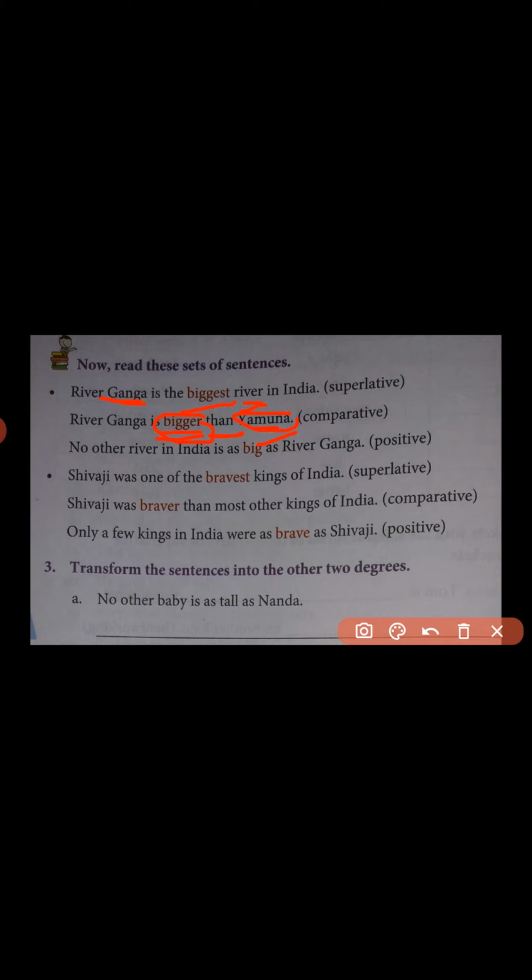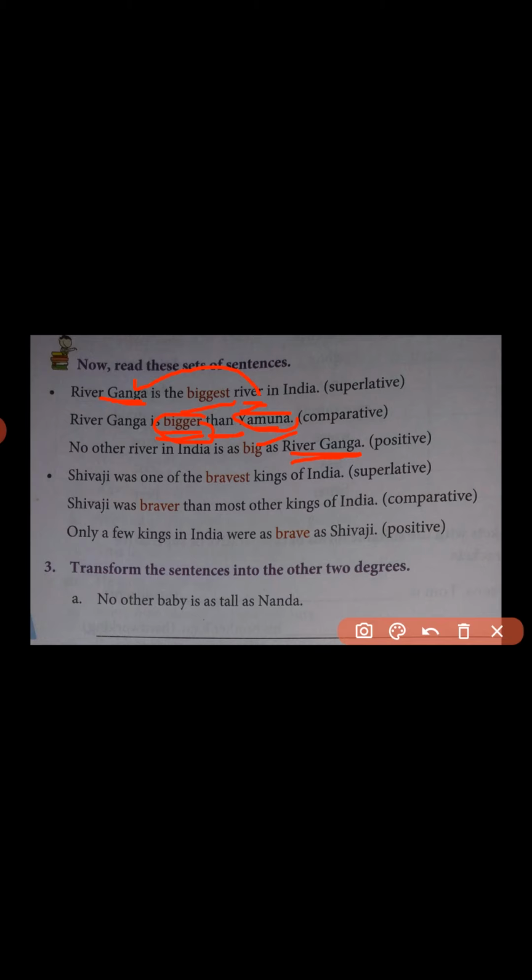Now if we are comparing the same degree into another form, that is a positive degree, then we have to say no other river. See, if river Ganga is compared here with the other rivers in India, in the first sentence, it is a superlative degree form.